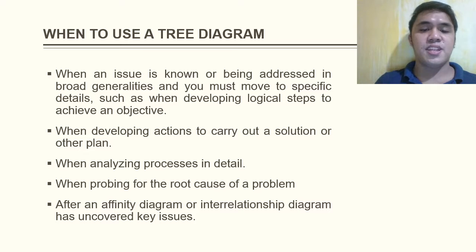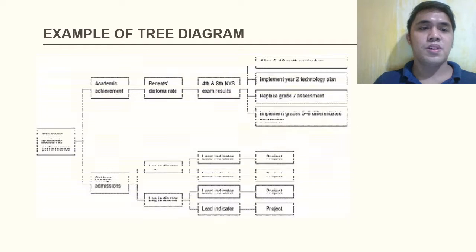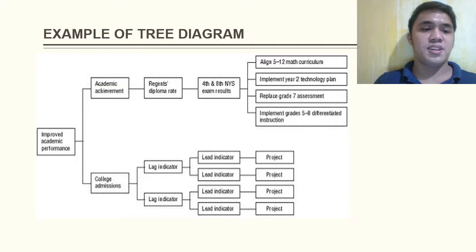Also after an affinity diagram or interrelationship diagram has uncovered key issues. This is an example of a tree diagram on how to improve the academic performance of a school.